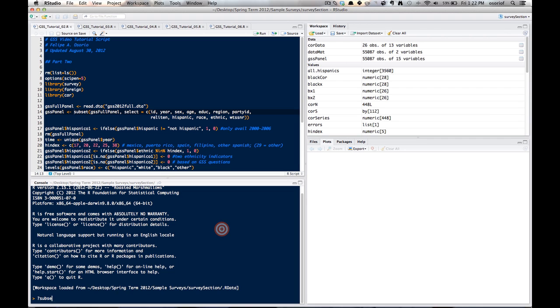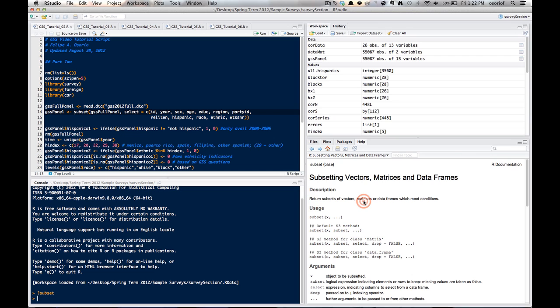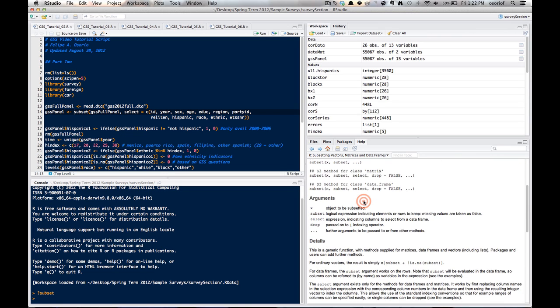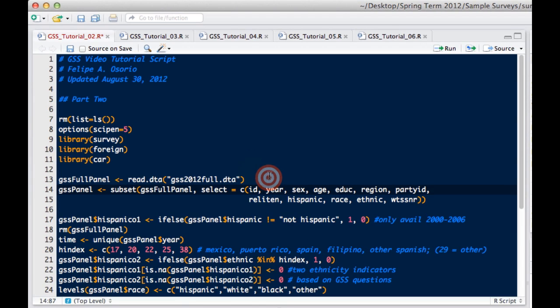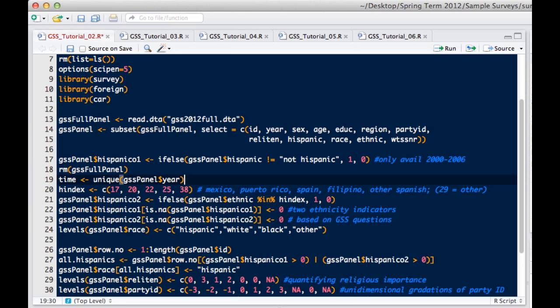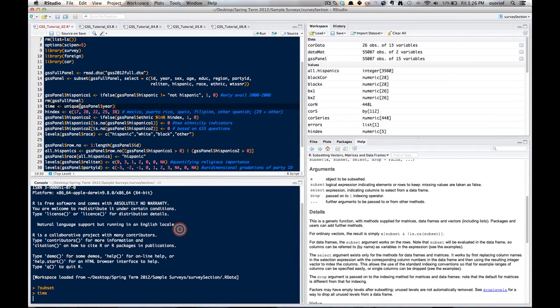I recommend typing question mark subset if you don't know what it does, and it'll pop up here. So once you've loaded the data and subsetted it according to what variables you want, here I've got an ID variable, year, sex of the respondent, age, education, region where the interview was conducted, their party affiliation, their religious beliefs, Hispanic, race, ethnic. I've created a variable called time just to keep track of the years that we're dealing with here.